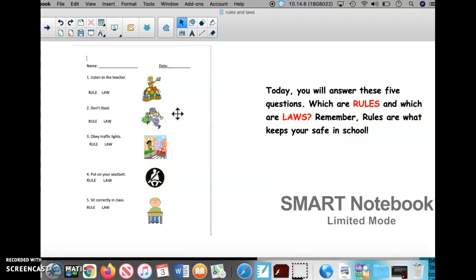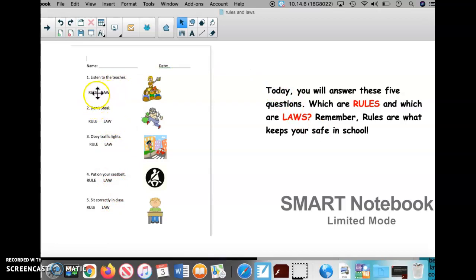This is what I would like you to do. I would like you to answer 5 questions and try to see what the difference is between a rule and a law. Just to remind you, rules are what keep you safe in school. A law is what keeps you safe in a community, so it's bigger. Here are the 5 things, and you are going to circle either rule or law.